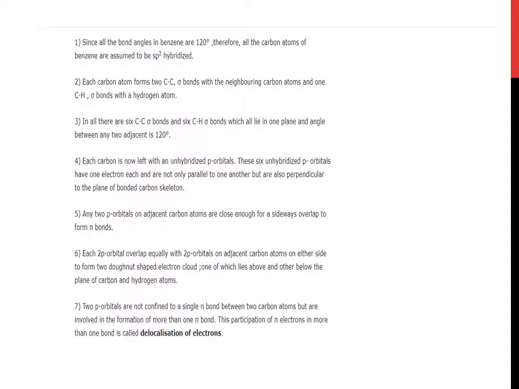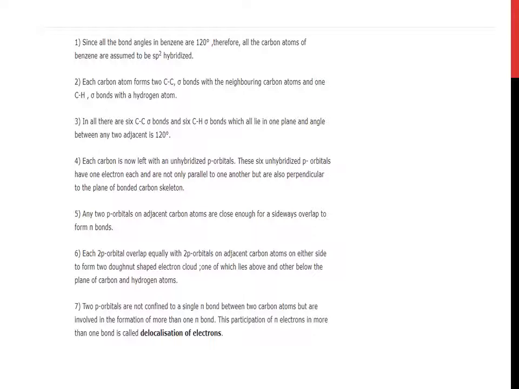Since all the bond angles in benzene are 120 degrees, all the carbon atoms of benzene are assumed to be sp2 hybridized. Each carbon atom forms carbon-carbon sigma bonds with the neighboring carbon atoms and one carbon-hydrogen sigma bond with the hydrogen atom. In all there are 6 carbon-carbon sigma bonds and 6 carbon-hydrogen sigma bonds. They lie in one plane and the angle between any two adjacent bonds is 120 degrees.